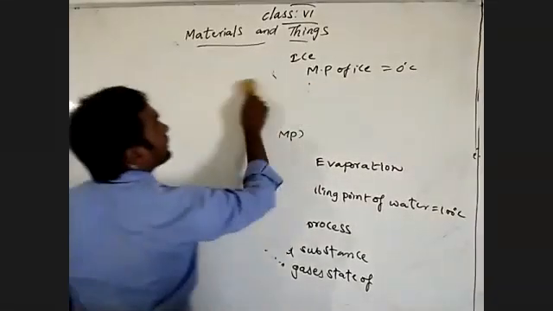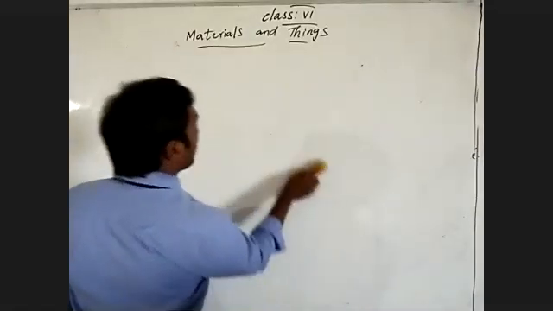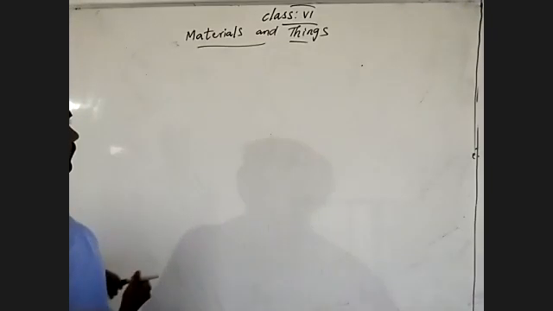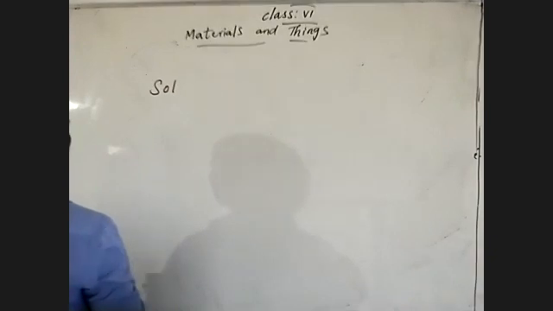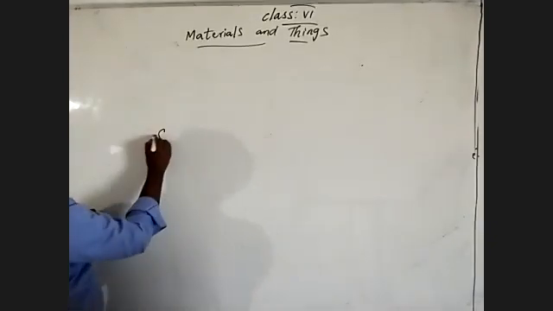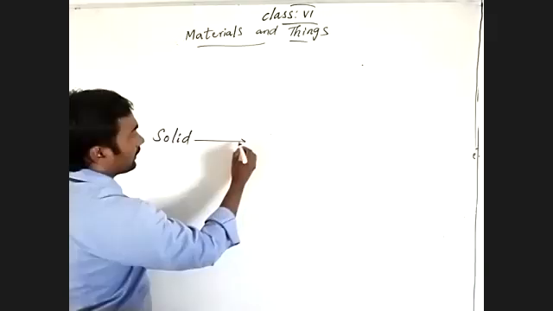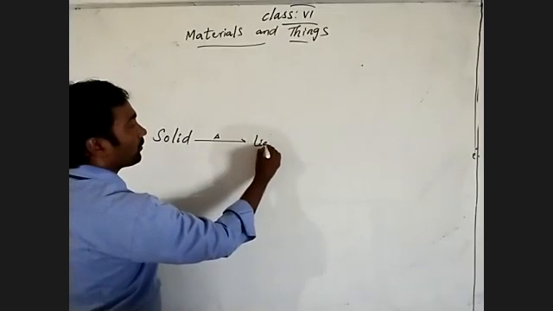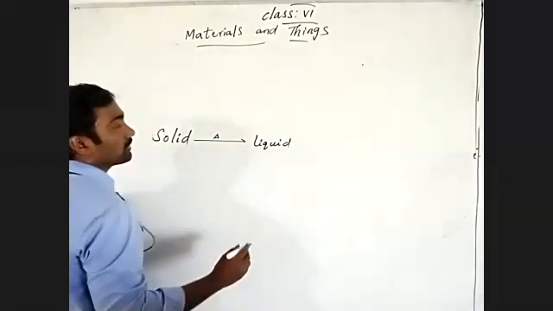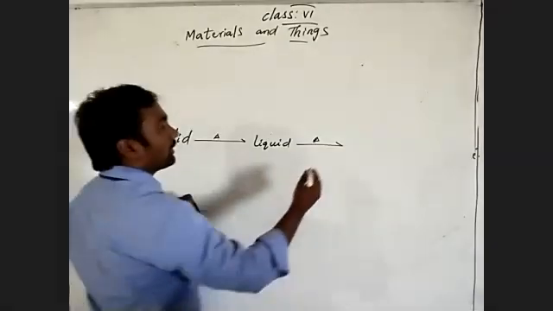The state which converts from one state to another state, or one phase to another phase. See here. Solid substance, by giving heat energy, converts into the liquid state of substance. By giving heat energy to the liquid state of substance, what happened?